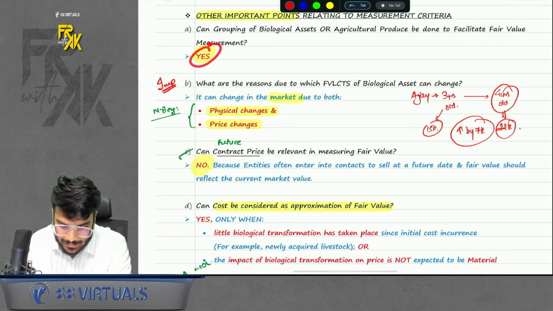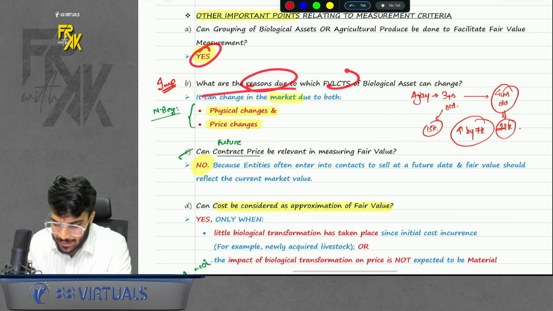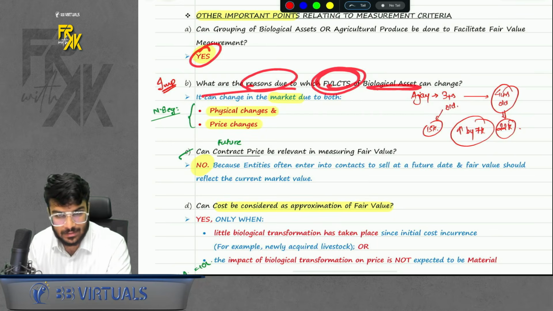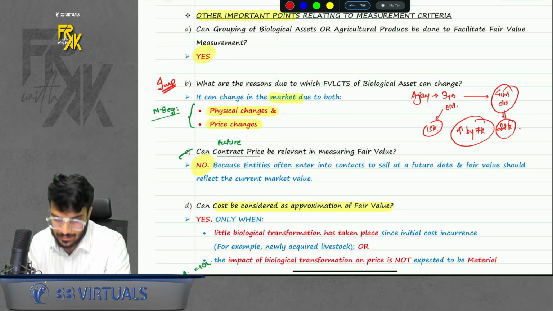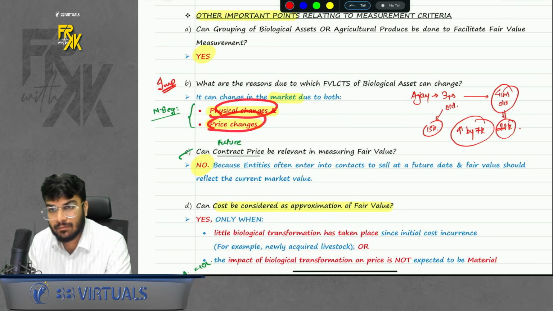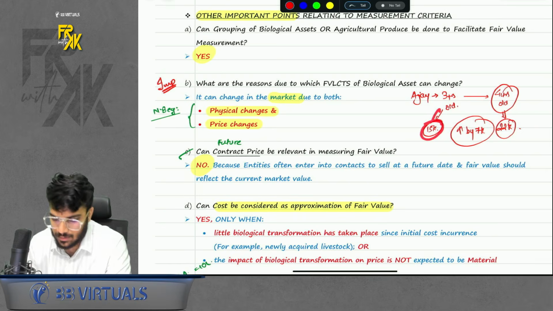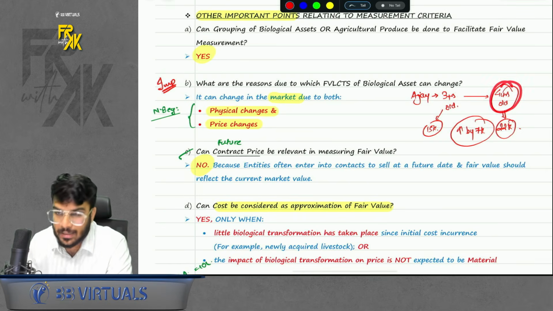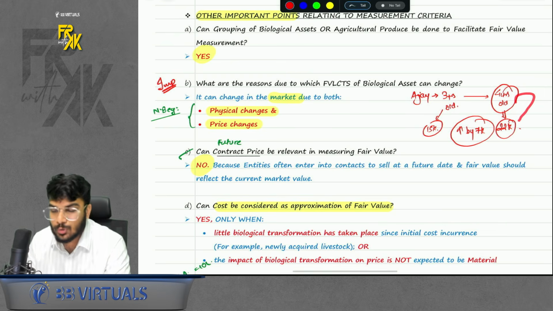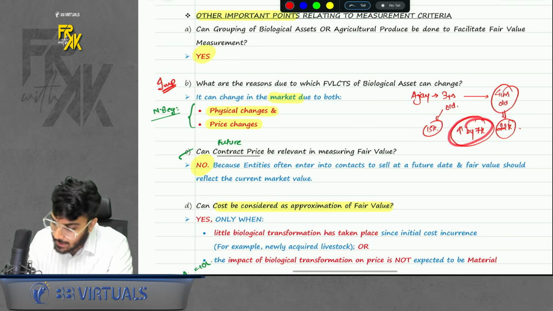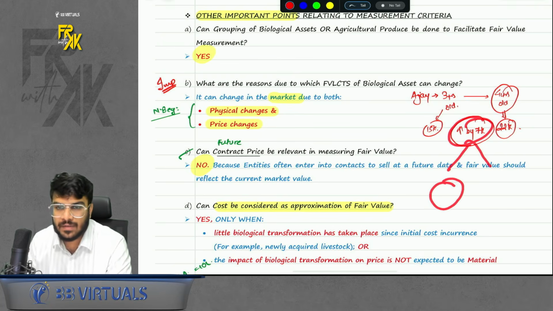Yes, you can. Second, what are the reasons due to which FVLCTS of biological asset changes? It can change due to 2 reasons. One is physical change, one is price change. I give you example also. Let's say Ajay was 3 years old. He had a value of 15,000. Next year, he will become 1 year older. His age will be 4 years now. His value is 22,000. So his value increased by how much? 7,000. Now the reason for this increase can be 2. Physical change and price change.